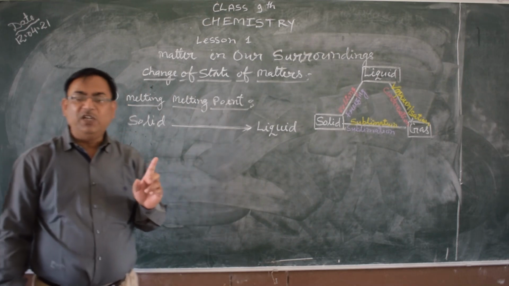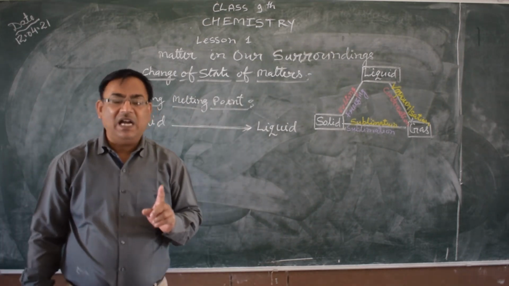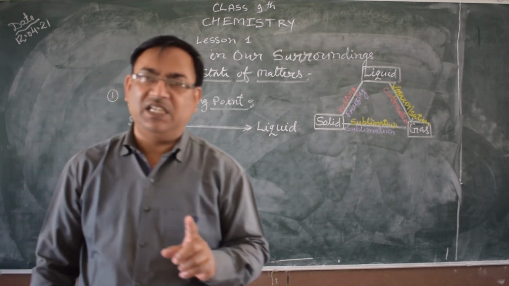How will you explain melting on the basis of the electronic theory?